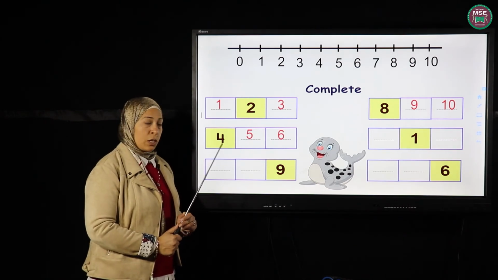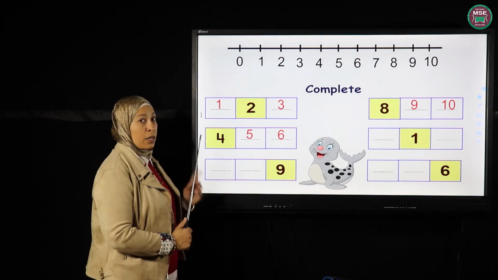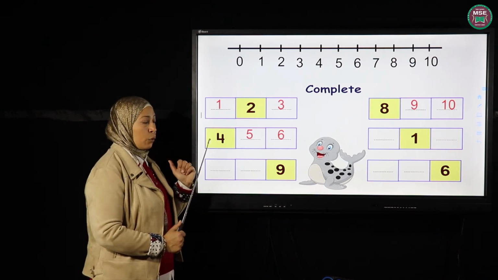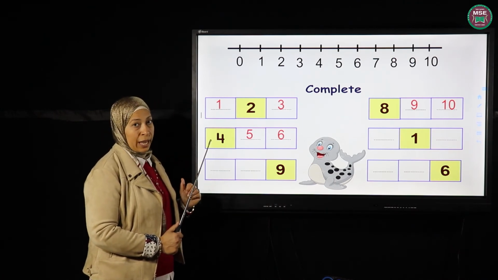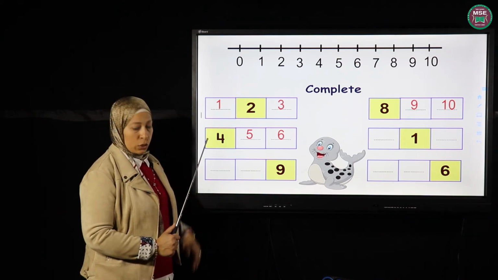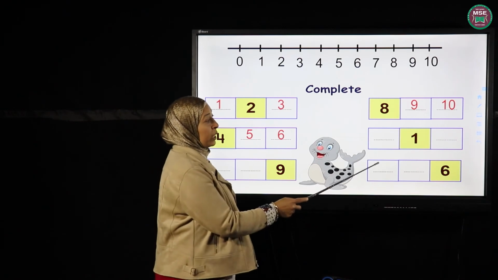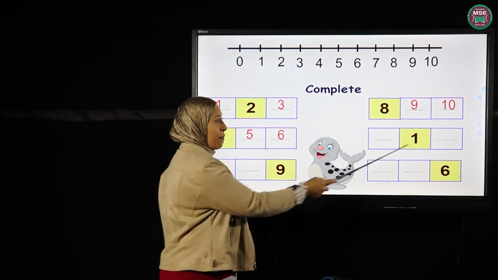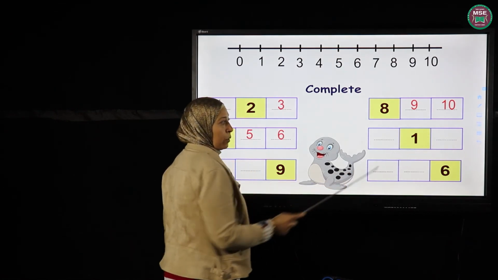See how I do it? I just look at the number and then think. I want what's after or what's before. Then I do the counting, forward or backward. Let's move to this one. Here, look at number 1. It's in the middle, right? I have an empty space before and I have another empty space after.